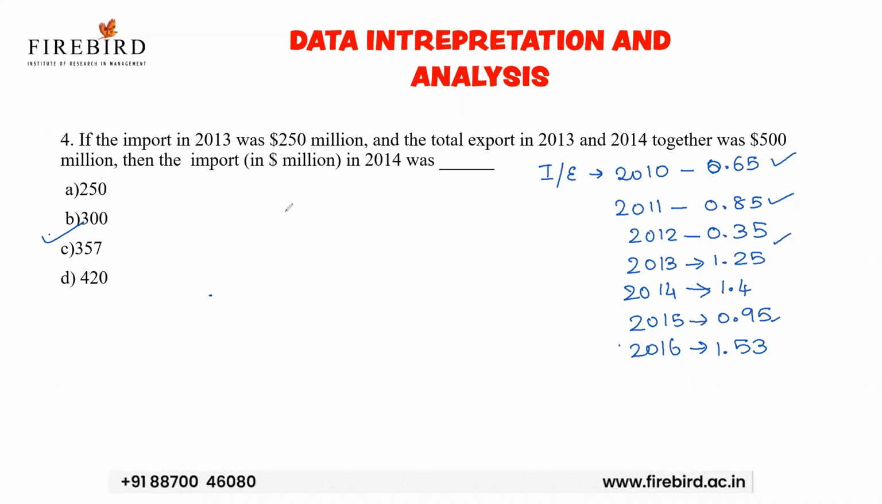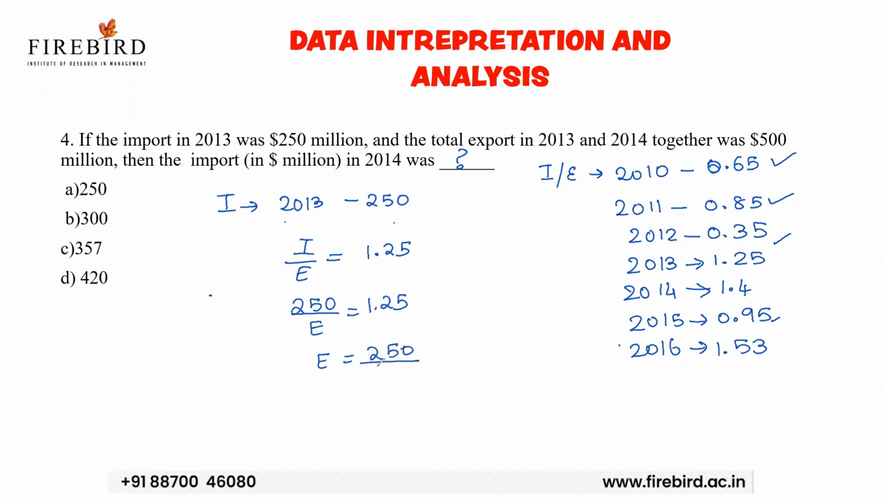If the import in 2013 was $250 million and the total export in 2013 and 2014 together was $500 million, then the import in 2014 was. So that is a big question mark, right? Now, see, import in 2013, 250 million. Okay. And total export, see, if it is 250 million in 2013, the import to export ratio is 1.25. If import is 250 million, 250 divided by export is equal to 1.25. So export is equal to 250 divided by 1.25.